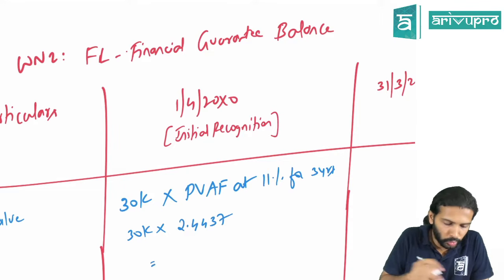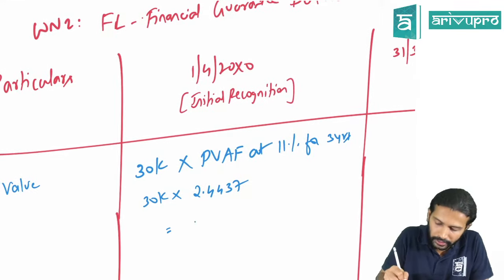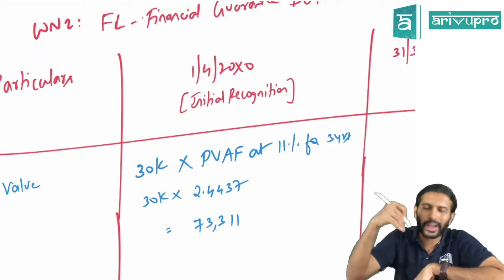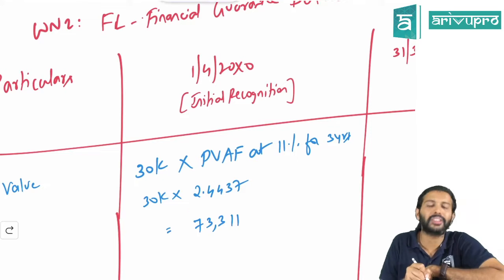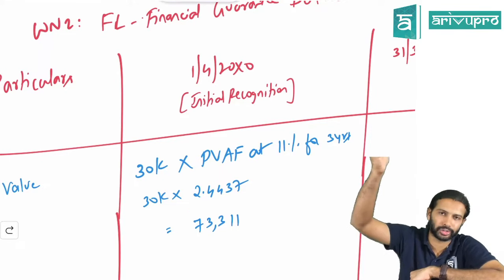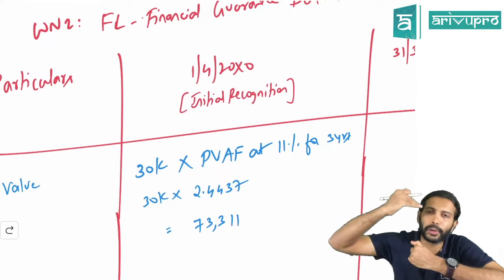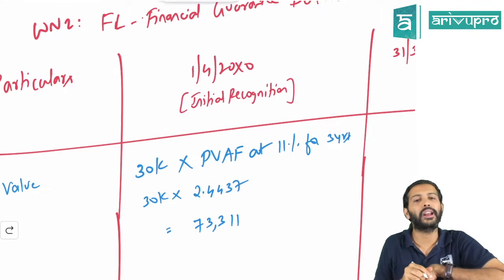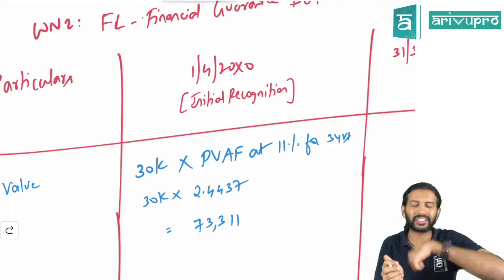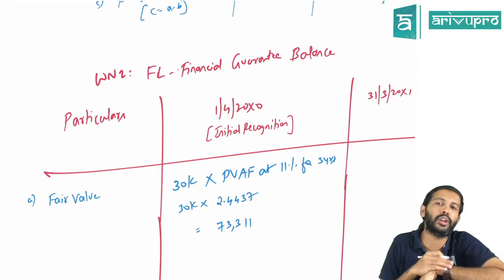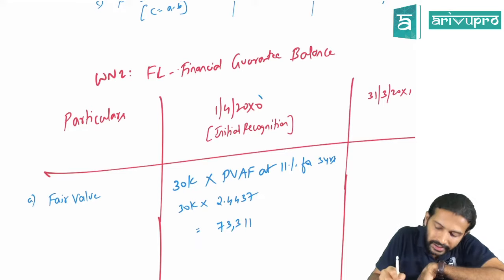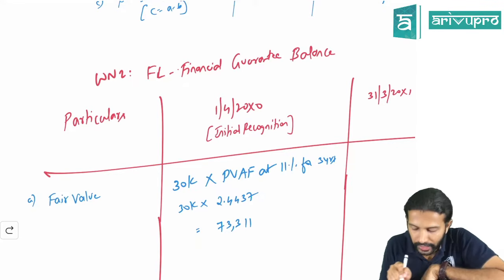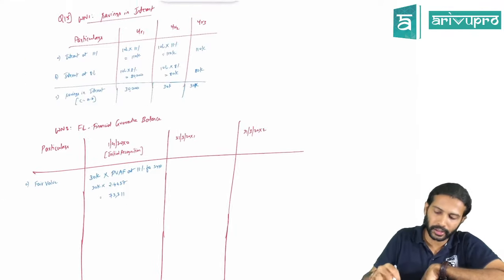Okay. So if you multiply this into 30,000, my calculator is showing 73,311 rupees. So the present value of that is 73,311. Though the savings may be 90,000, you will save that 90,000 over a period of 3 years. The present value of that is 73,311. So this 73,000 is the fair value of the guarantee on the day you entered into this particular contract, that is on 1st April 20x0. So fair value on this particular date is this particular odd amount.